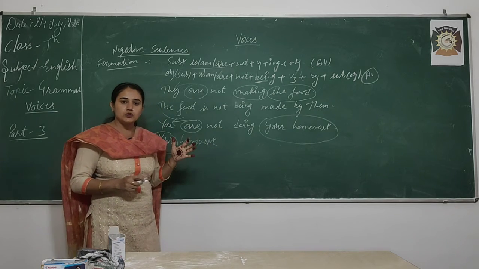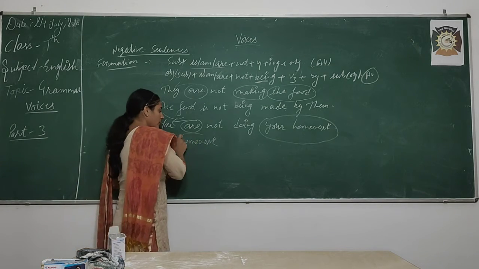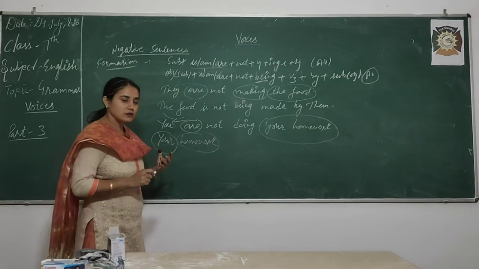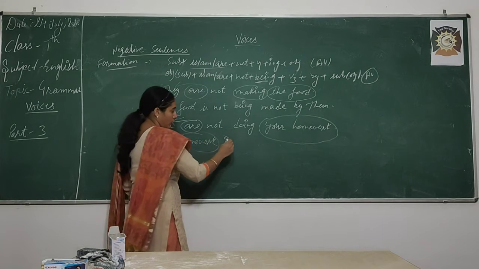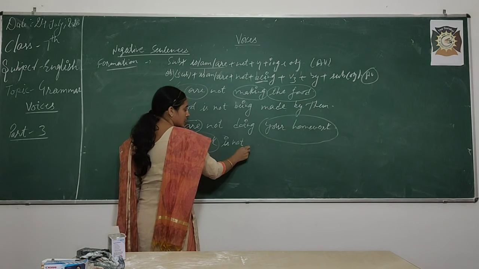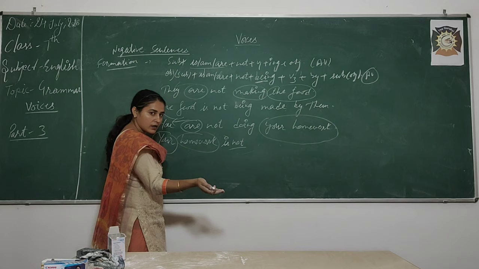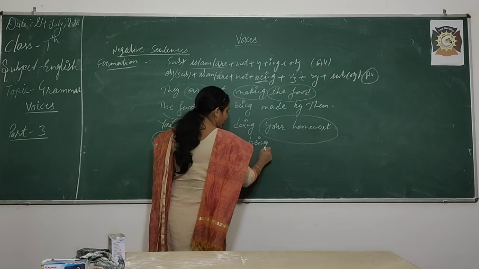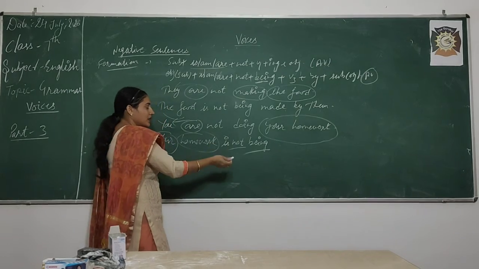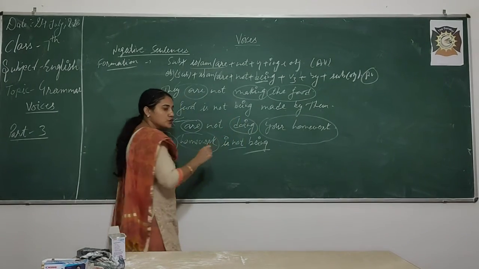No, we will use the helping verb according to homework, and homework is singular, right? Your homework is, then not, because we are doing a negative sentence, is not, then being. Be aware of that, being, not been. What is the third form of do?